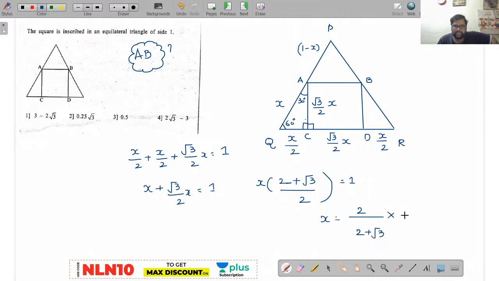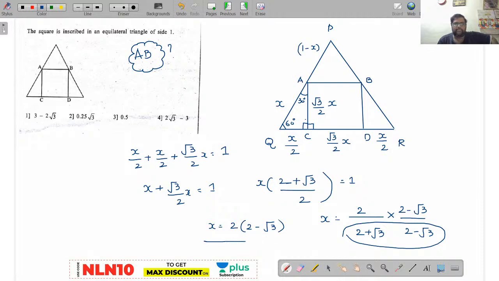Now rationalize this, 2 minus root 3 by 2 minus root 3. Now this is in the format of a square minus b square. 4 minus 3 is 1. So at last x value will be 2 into 2 minus root 3. I think everybody got this.